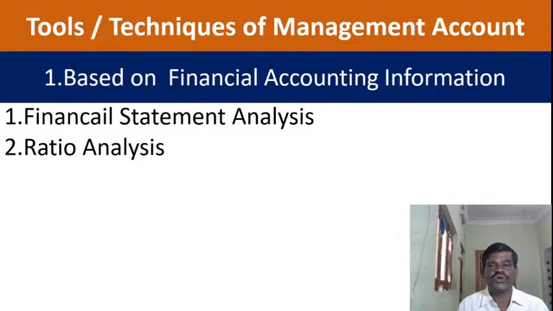Next one, ratio analysis. There are different ratios. There is also a separate chapter for ratio analysis in your syllabus. I give some examples: debtor turnover ratio, stock turnover ratio, debtor velocity ratio, current ratio, liquid ratio, solvency ratio, long-term solvency ratio, profitability ratio. Okay, there are different ratios. We discuss the different ratios in the ratio analysis chapter.